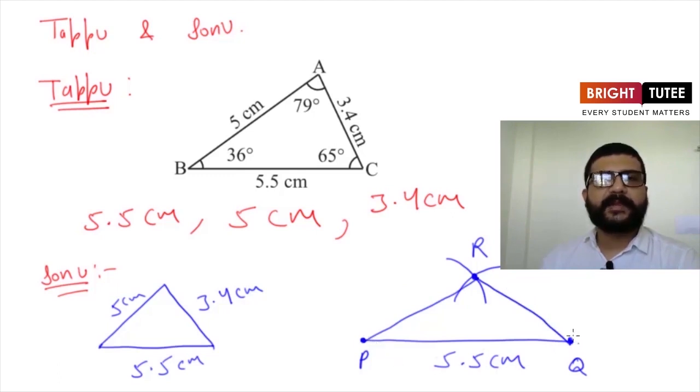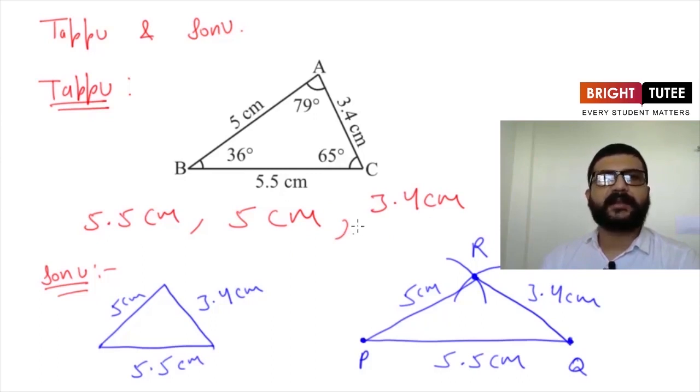It is triangle PQR, where PR will be 5 centimeters and RQ is 3.4 centimeters. So here what they did, he was able to draw a triangle which is a copy of the given triangle only if all the 3 side lengths are given to him, and they named this game SSS. Here SSS means side, side, side. That is, if all the 3 side lengths are known, then only we can draw a triangle which is congruent to the given triangle. Now can we use this as a criteria for checking whether 2 triangles are congruent or not?